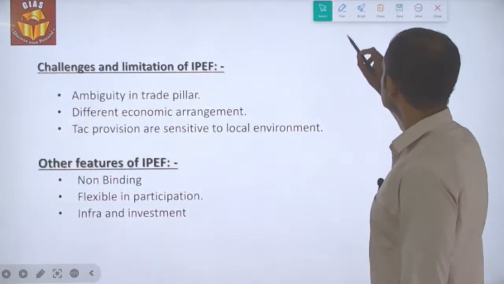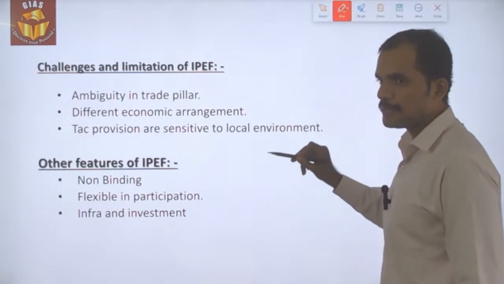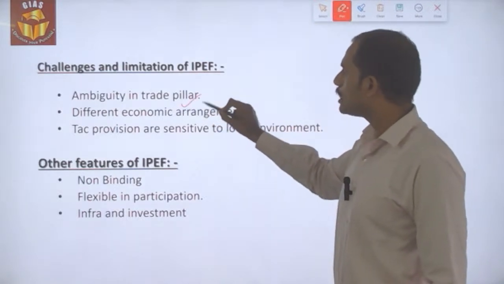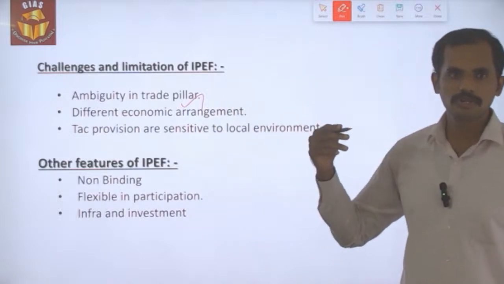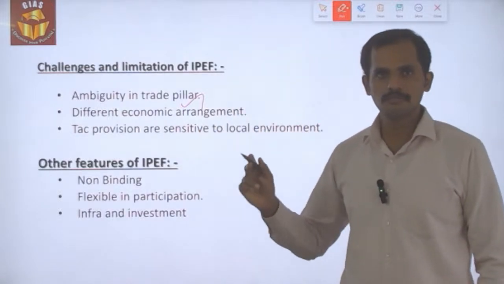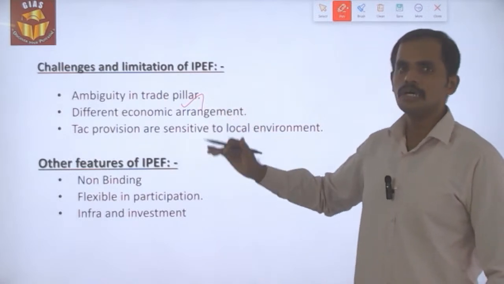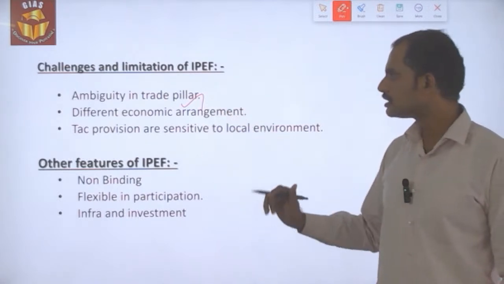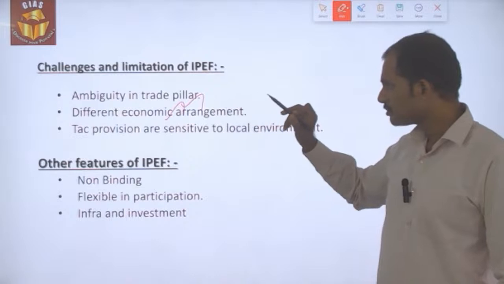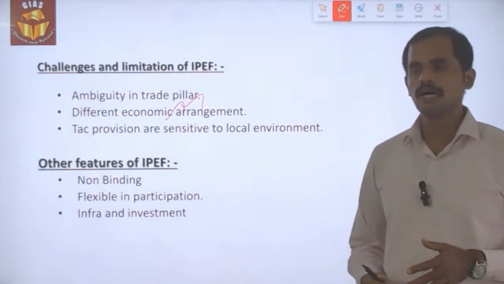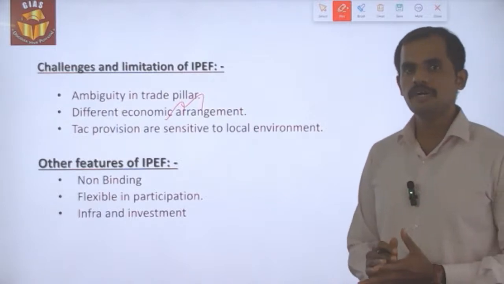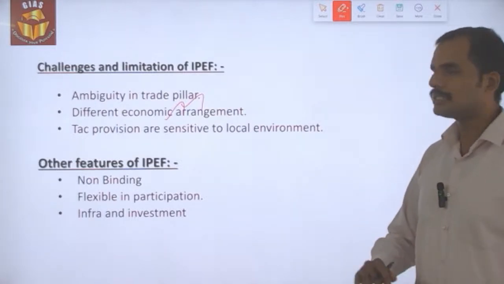So the challenges as well as limitations of IPEF are, first, that there is ambiguity in the trade pillar. As I said, the trade negotiations as well as the ideas that have been tabled in the trade pillar are not satisfying India's interest. Secondly, each and every country has its own economic arrangement, so it might be difficult to bring all of them under one common roof.